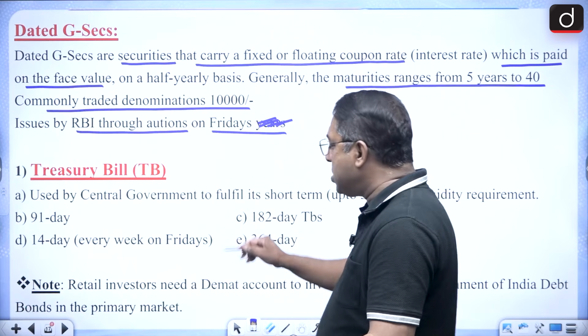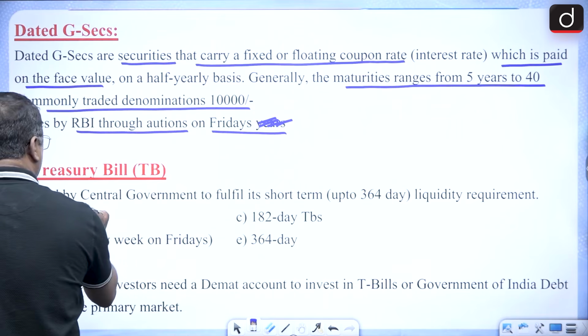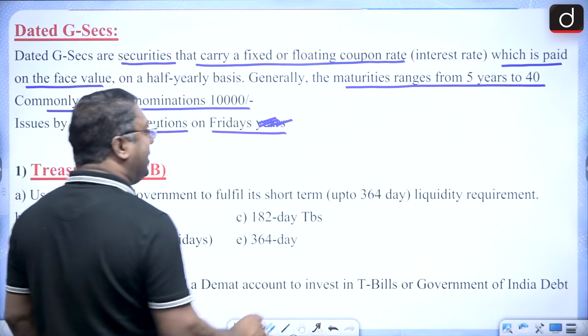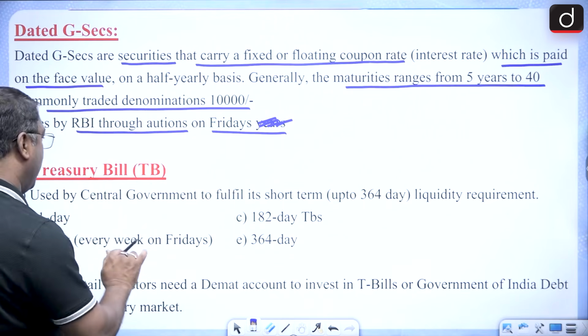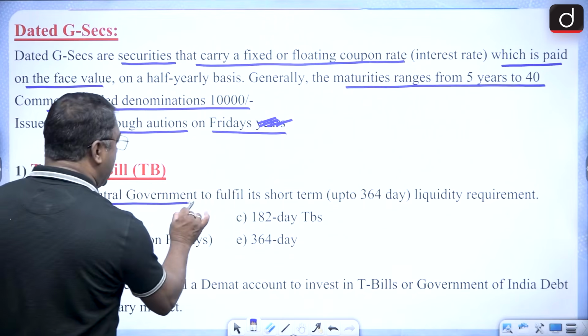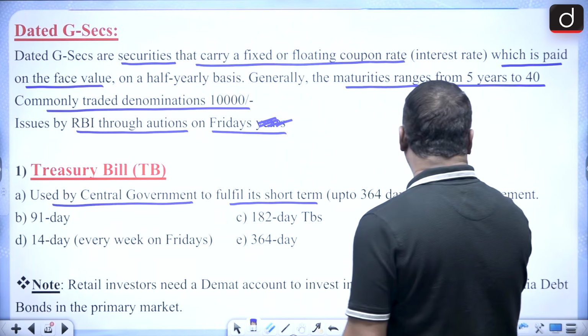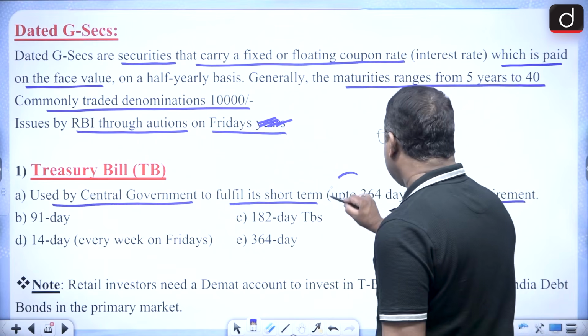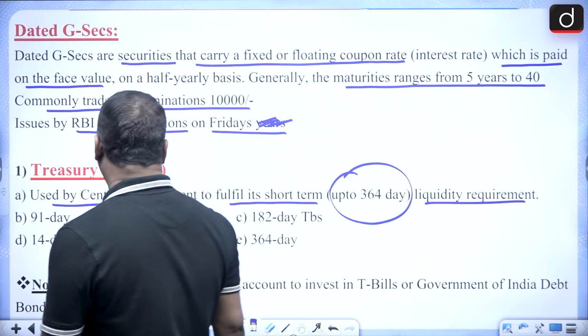Then the second one is the treasury bill. You must be remembering the treasury bill. It is issued by the RBI on behalf of the union government, and used by the central government to fulfill its short-term liquidity requirement, that is, a liquidity requirement of up to 364 days.